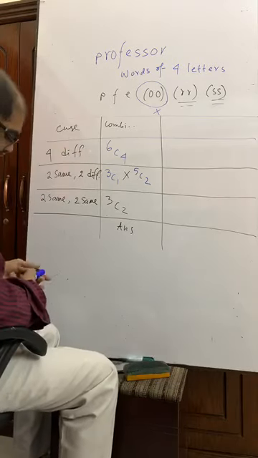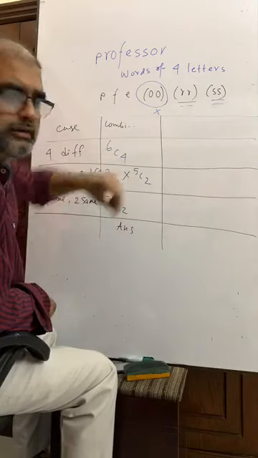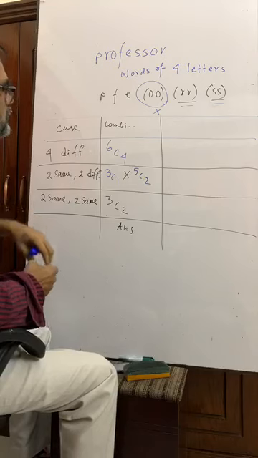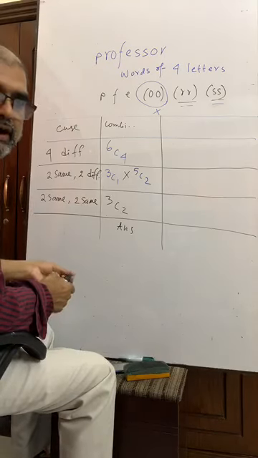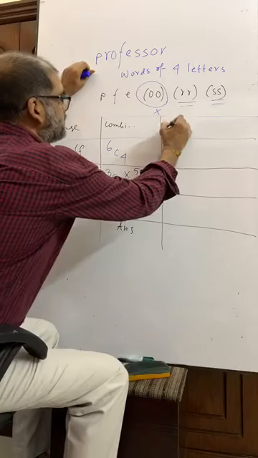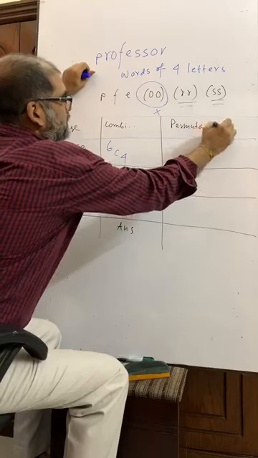Now, I have kept this column blank. In your book, it is told to find the permutation, that is, the words you can form. Permutation, write down. Permutation.